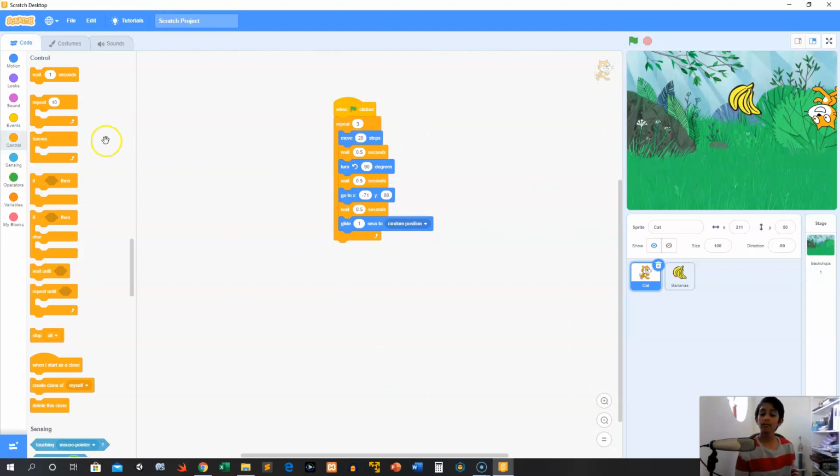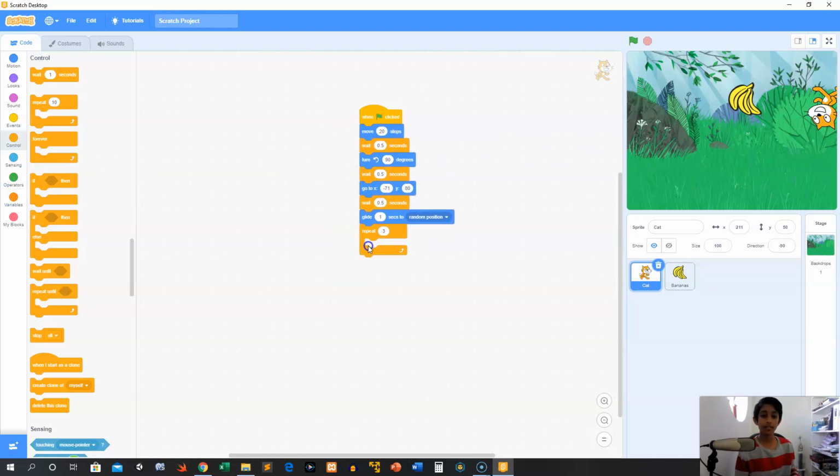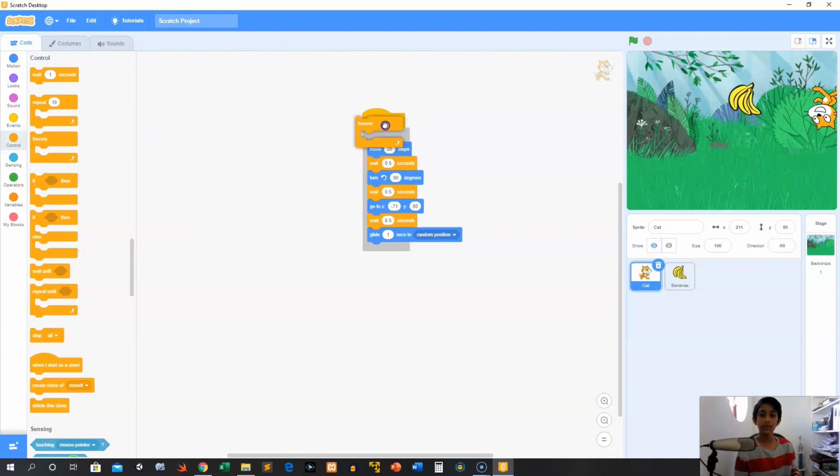However, what if we want him to just do it forever? What if we want him to not just repeat it a certain number of times? Then we can use a forever block, and he'll just go on doing that forever. See? Move, and rotate like that. We can stop this because he'll keep going forever.